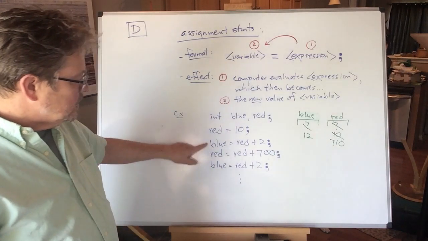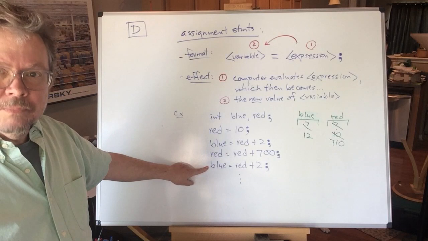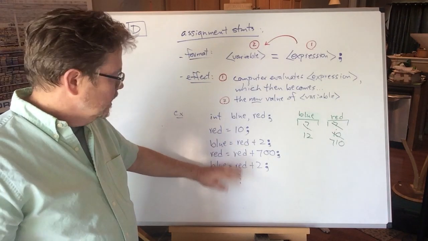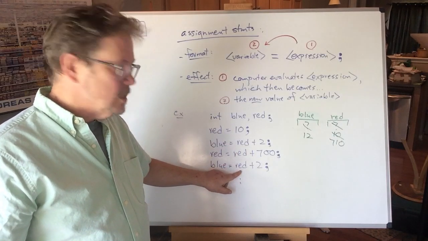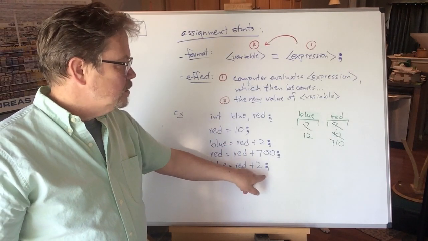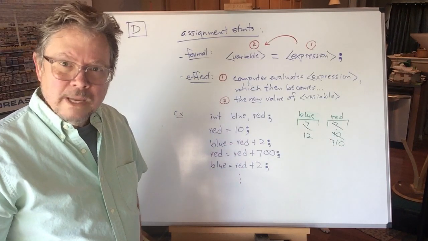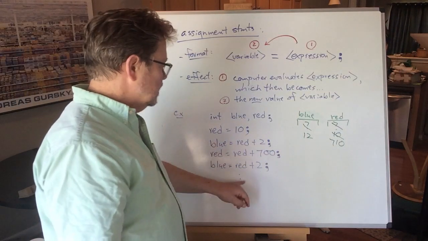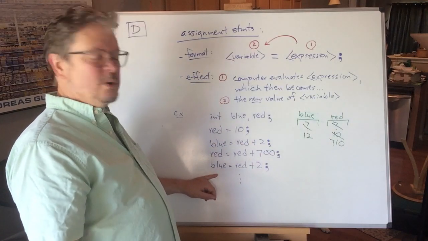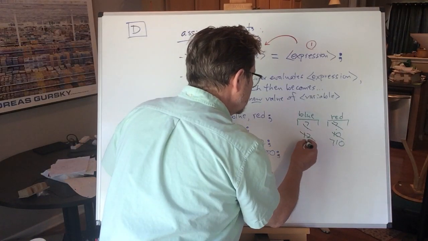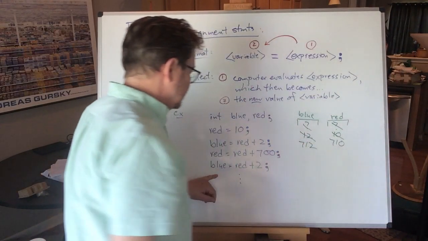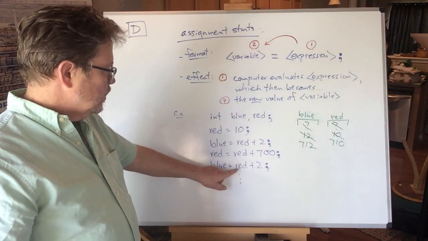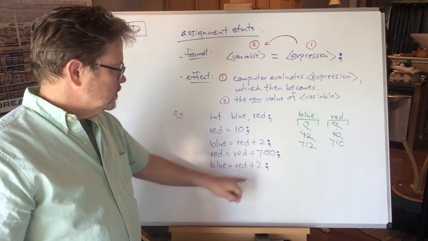This statement, because of its different location, does something different because the value of red is very different from what it was before. The current value of red when we get here is 710. 710 plus 2 is 712. Man, I'm like a human calculator. Did you see how quick I did that? 710 plus 2, 712. That becomes the new value of blue. So this is now 712 if I did the math correctly. That's going to be so embarrassing if I did that wrong. Red is 710. 710 plus 2, 712.